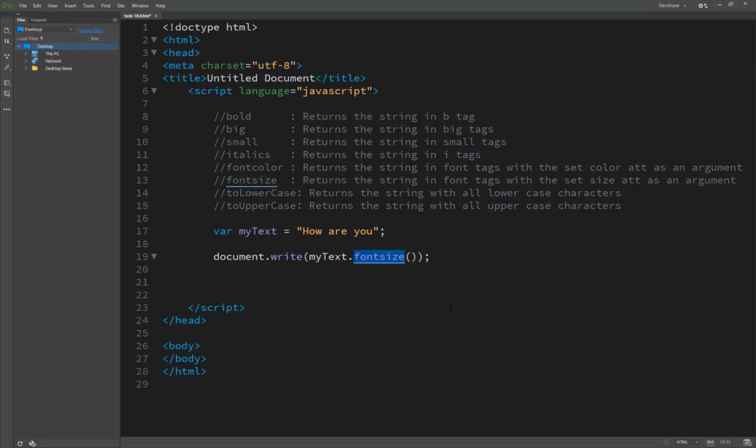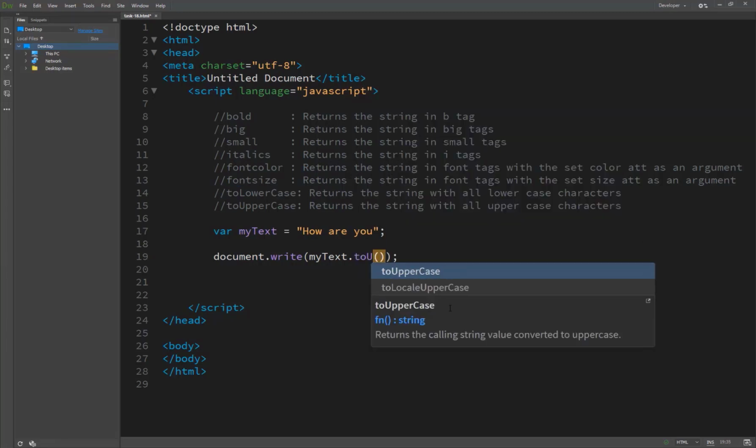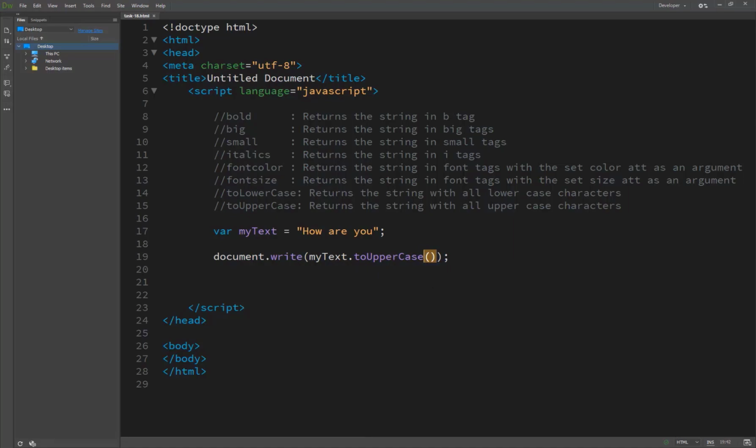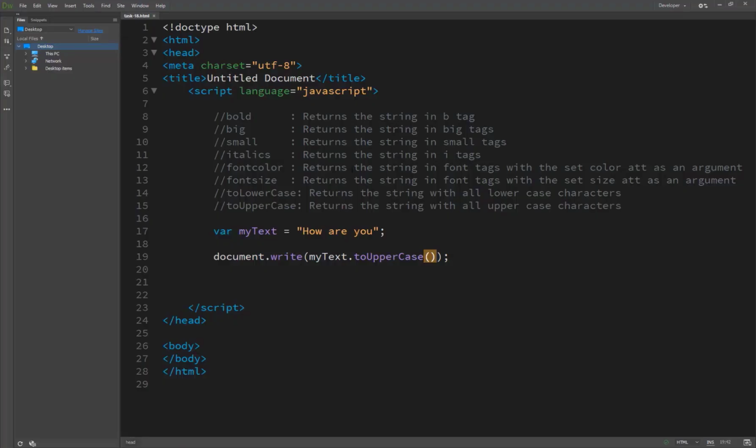And now I set it to upper case, and you see all letters are automatically converted into uppercase. You see "how are you", these are all in uppercase.